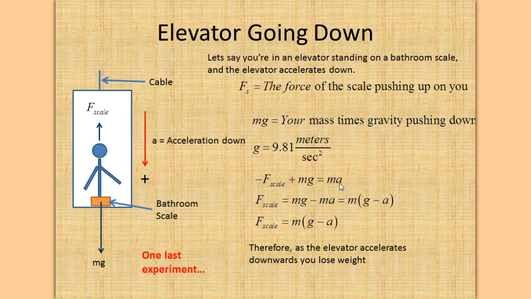If we solve our equation for F scale, we see that F scale is equal to m times the quantity g minus a. Therefore, as the elevator accelerates downward, you lose weight. Isn't that amazing?